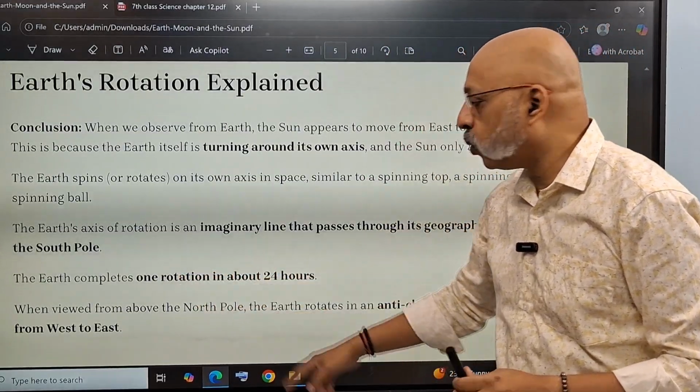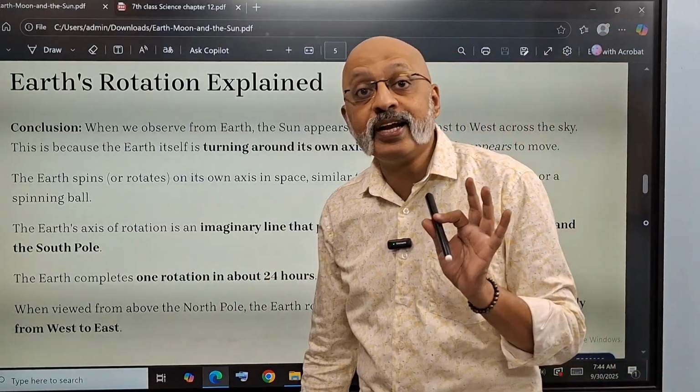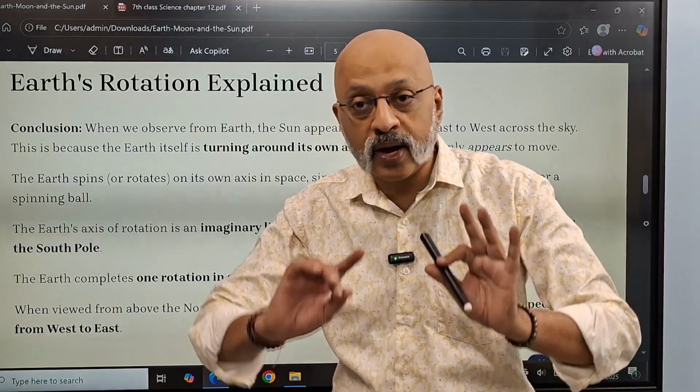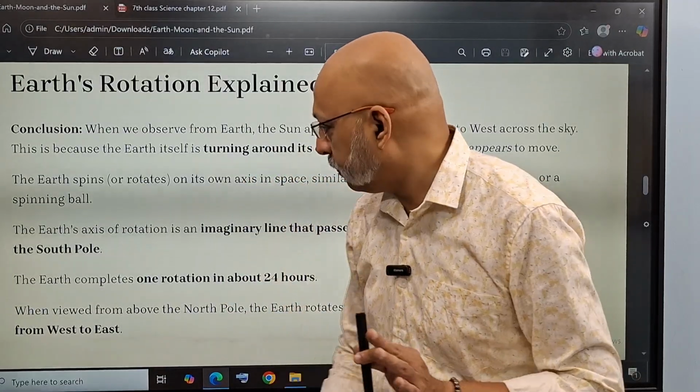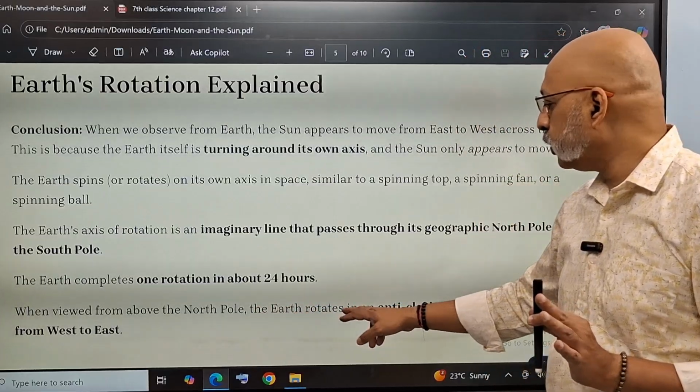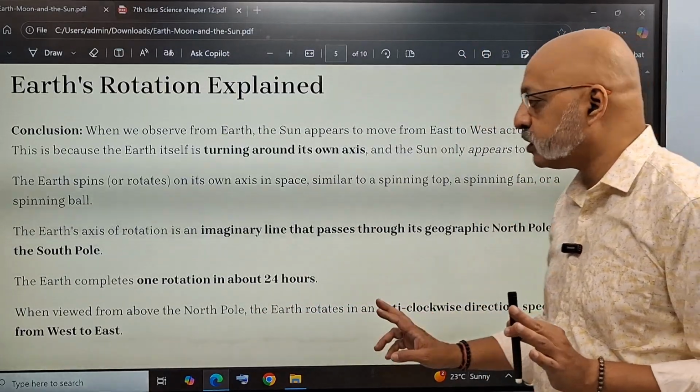The Earth completes one rotation in approximately 24 hours. That's how day and night happen. When viewed from above the North Pole, the Earth rotates in an anti-clockwise direction, specifically from west to east.